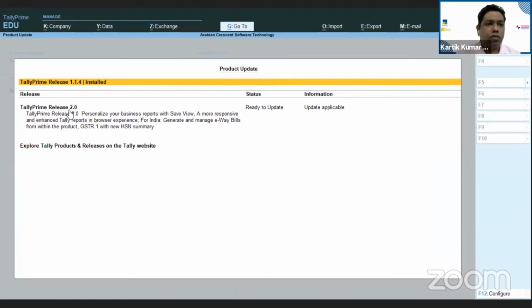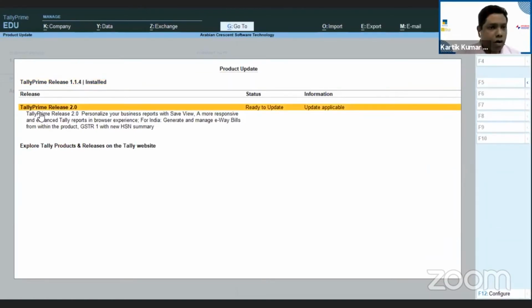Now here you see one release is there. Just click on this button, and on the right side an update option will pop up. You just have to select, press Enter, and do the update. But before doing any kind of update in the releases, first you have to take the backup. It is very important that whenever you are going for a new release update, or anything you are doing, you should take a backup to be on the safer side.